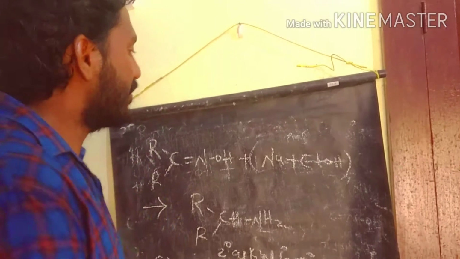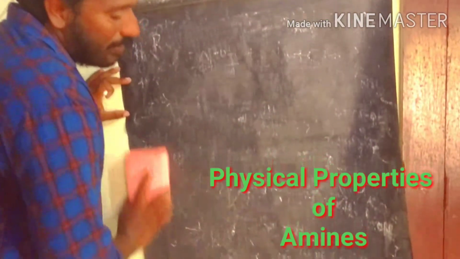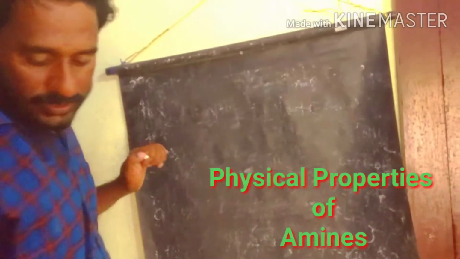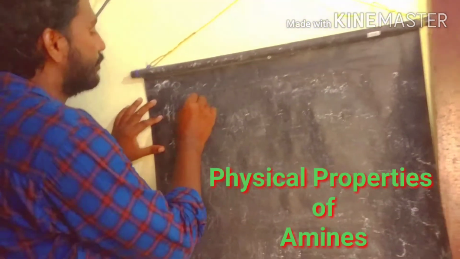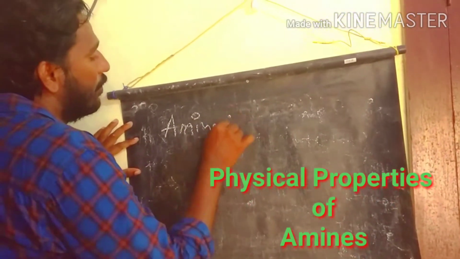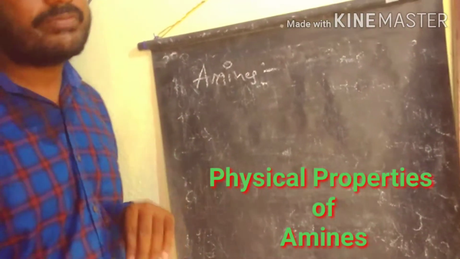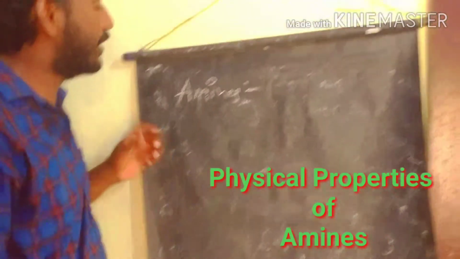So let's discuss the physical properties of amines. In general, for amines' physical properties, we have three types of amines: primary, secondary, and tertiary.